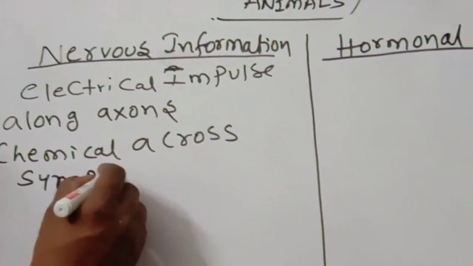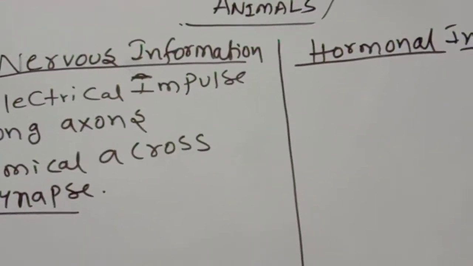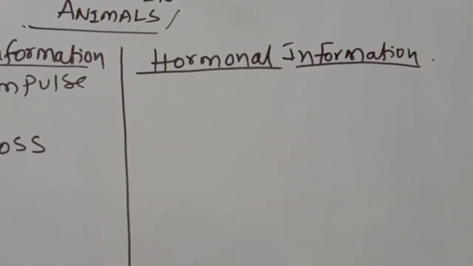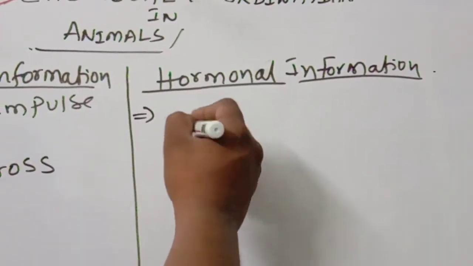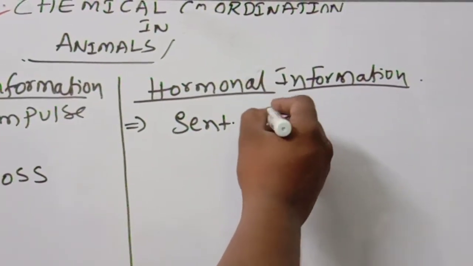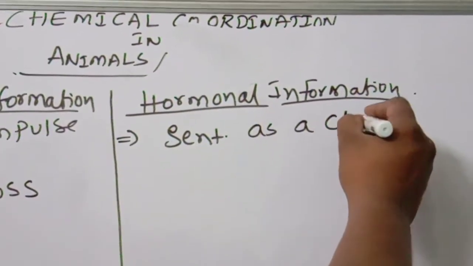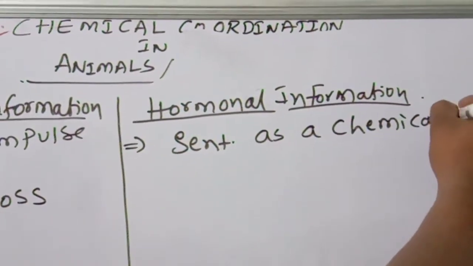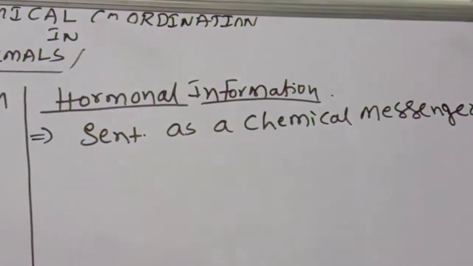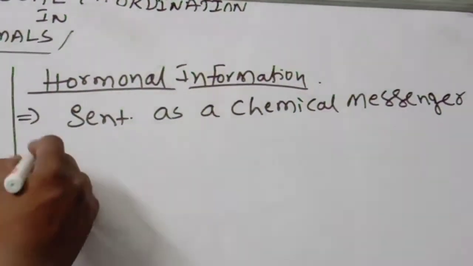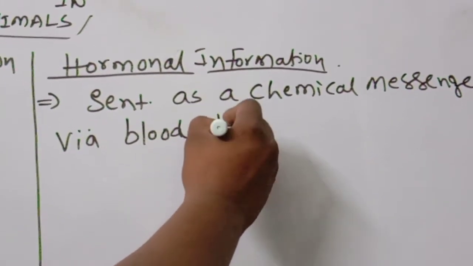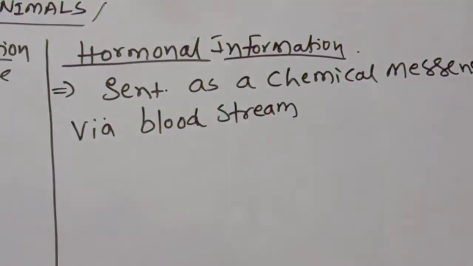You know very well, the synapse is the communication gap, and chemicals help to transport that electrical impulse across it. But for hormonal information, the message is sent as a chemical messenger, meaning chemicals mainly help transport the stimulus through the bloodstream. This point you should remember.